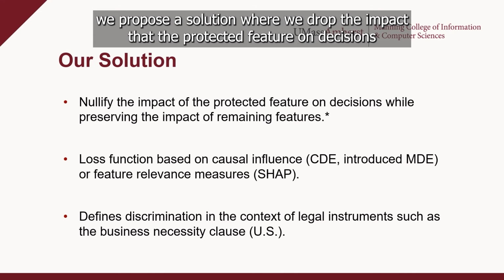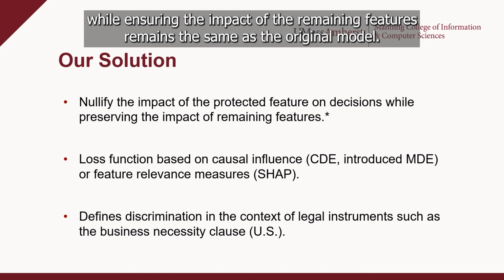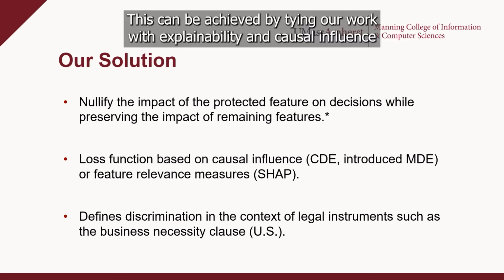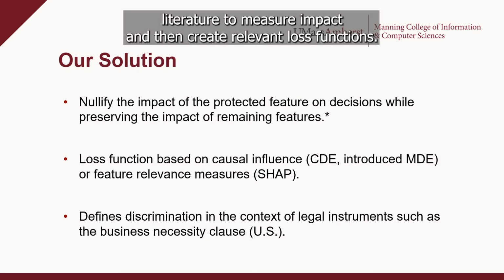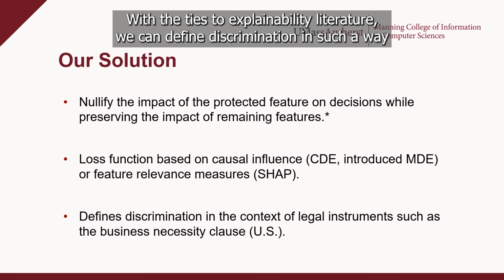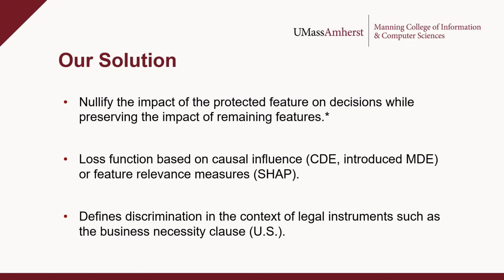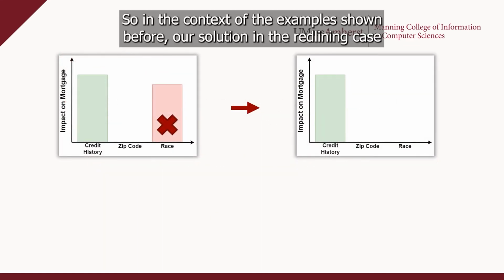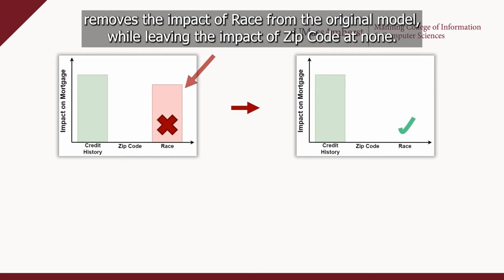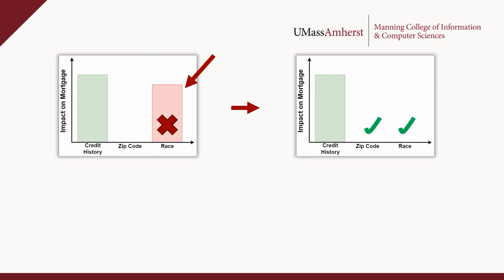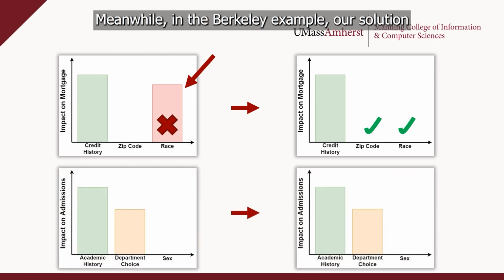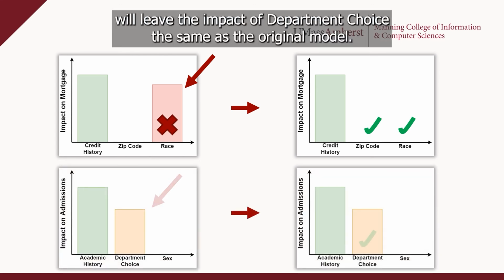Therefore, we propose a solution where we drop the impact of the protected feature on decisions while ensuring the impact of the remaining features remains the same as the original model. This can be achieved by tying our work with explainability and causal influence literature to measure impact and then create relevant loss functions. With the ties to explainability literature, we can define discrimination in such a way that our methods have direct ties with legal instruments. Now, in the context of the example shown before, our solution in the redlining case removes the impact of race from the original model while leaving the impact of zip code at none. Meanwhile, in the Berkeley example, our solution will leave the impact of department choice the same as the original model.